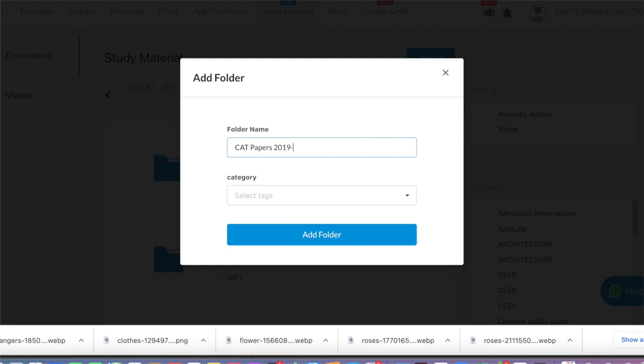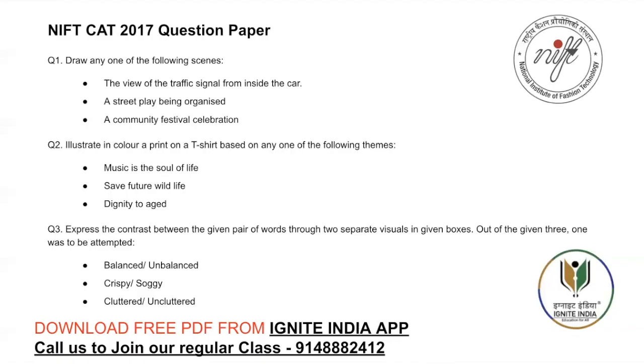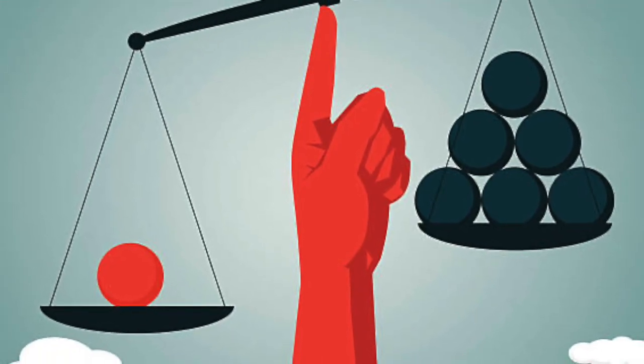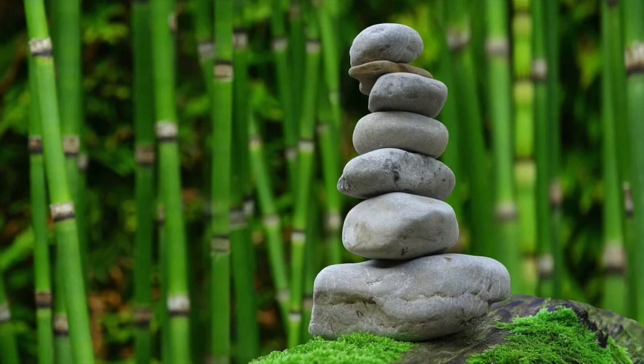Moving to the next question. Express the contrast between the given pair of words through two separate visuals in given boxes. Out of the given three, one was to be attempted. Balance, unbalanced.